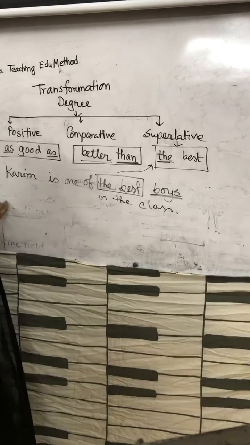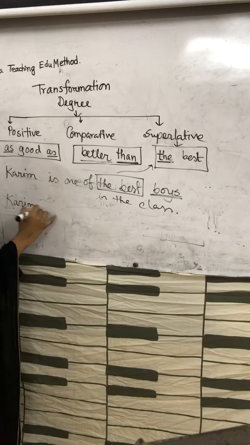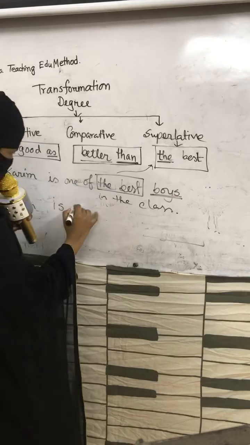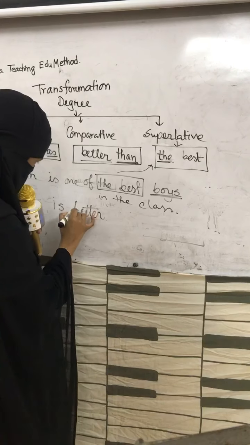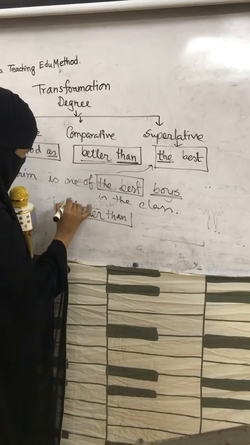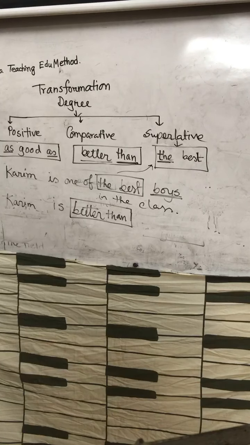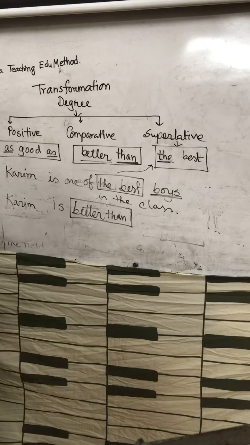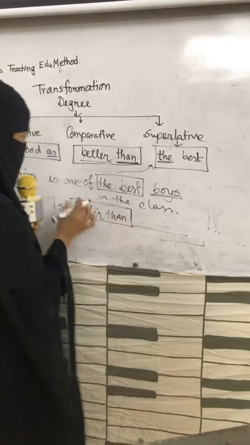So Karim is better than, again, better than. Karim is better than. Next, you have to change the word.